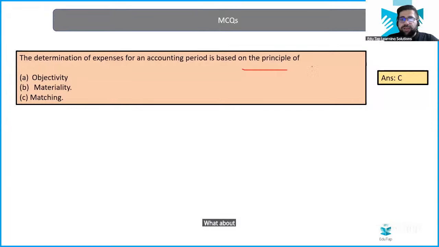What about liability in calculating expense? Liability as in what?